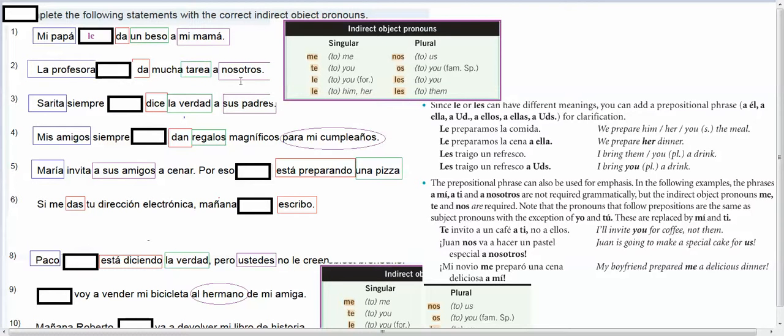So we want our indirect object pronoun to match up with the prepositional indirect object already listed in the sentence. So we would pick nos. Nos also means us, and that's what we would put here.